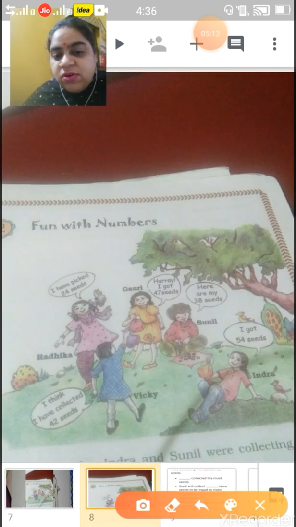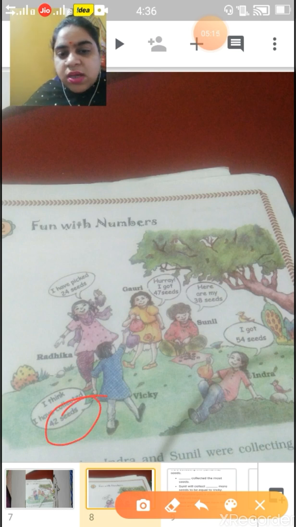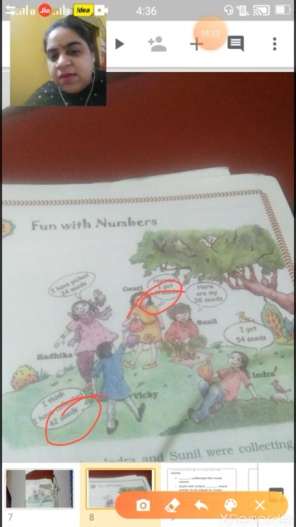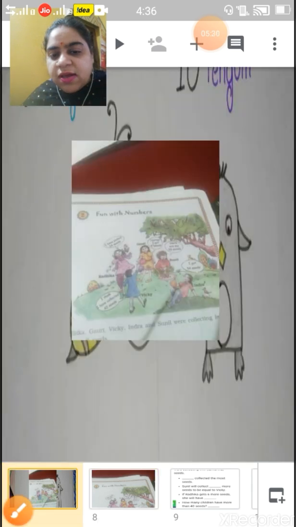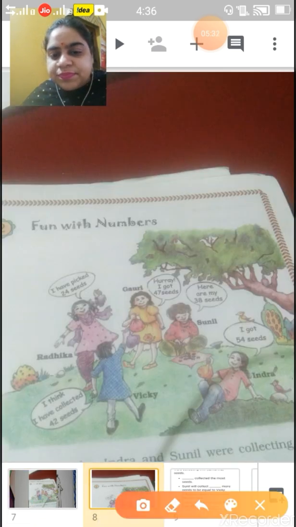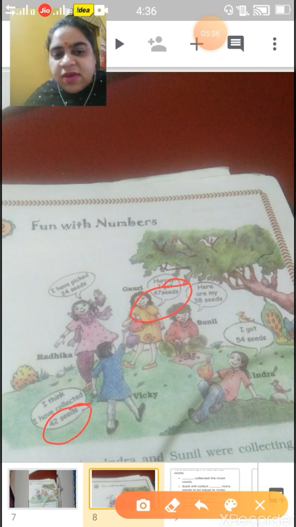Now, let's have a look. 1. He is having 42. 2. Gauri is having 47.